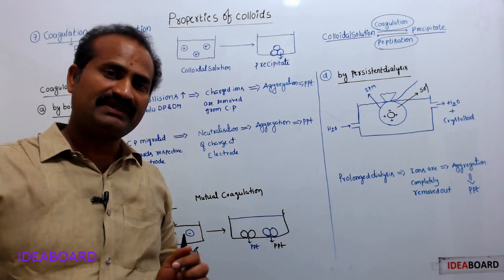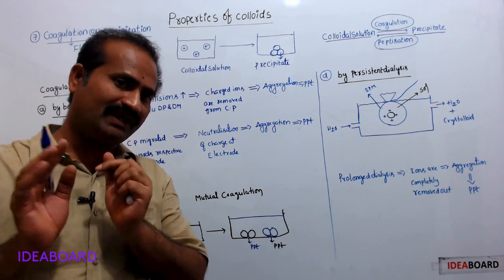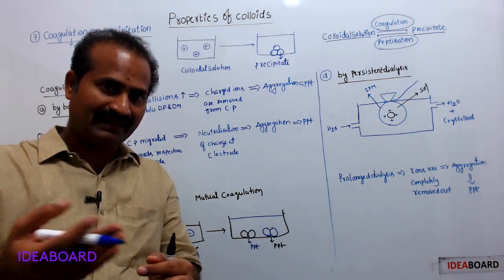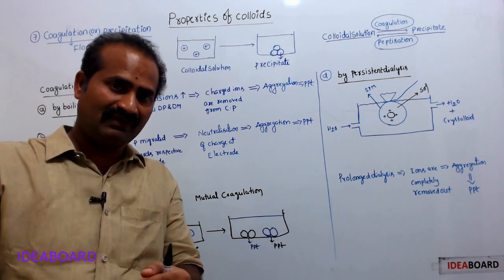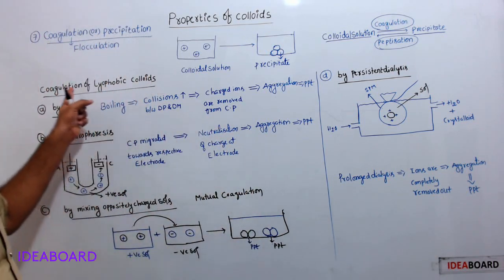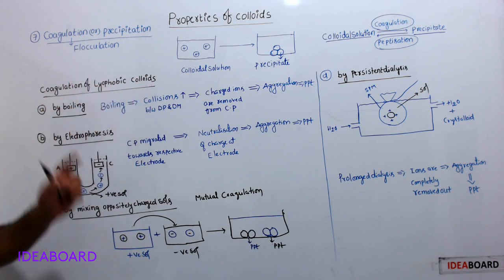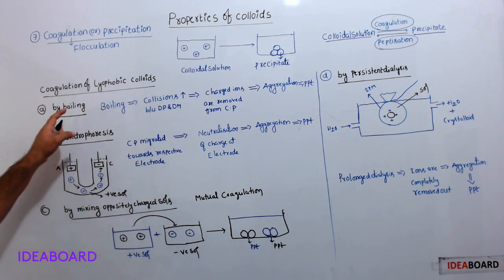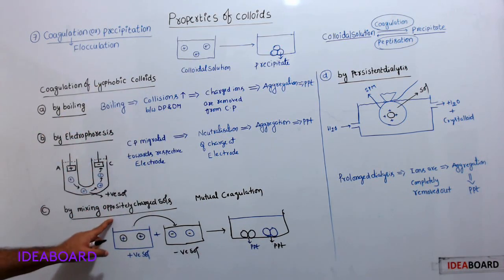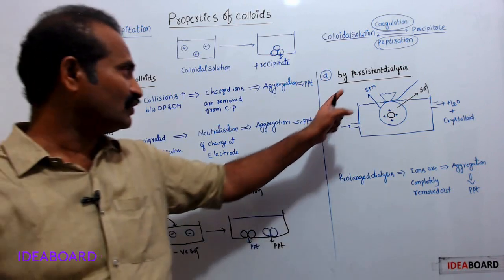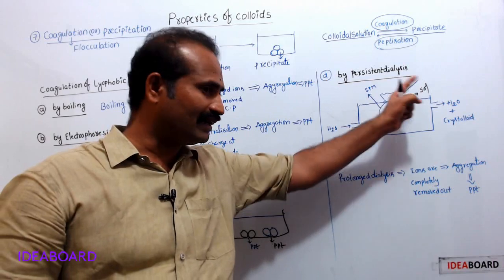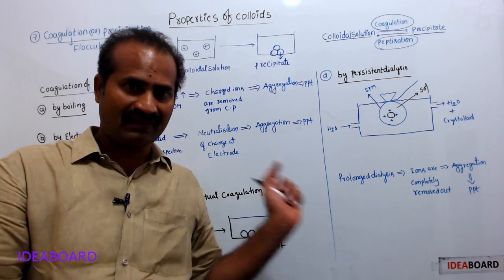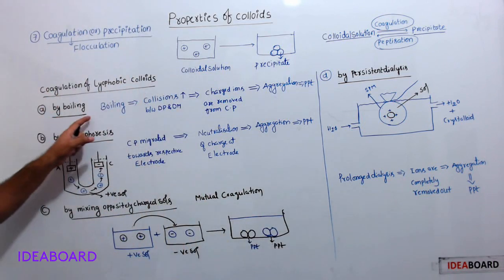Now we have two types of colloids, lyophilic colloids and lyophobic colloids. Now we will see how to coagulate lyophobic colloidal solutions and how to coagulate lyophilic colloidal solutions. First we will see the coagulation of lyophobic colloids. Here 5 methods are there: first one boiling, second electrophoresis, third by mixing oppositely charged sols, fourth by persistent or prolonged dialysis, fifth by adding electrolytes. We will discuss them one after another. Let us come to the first one, boiling.